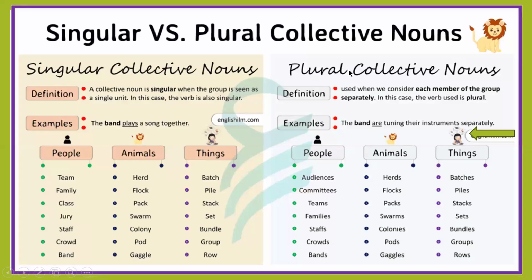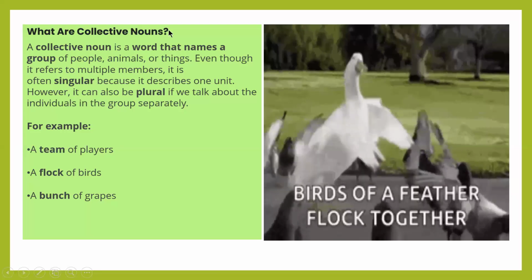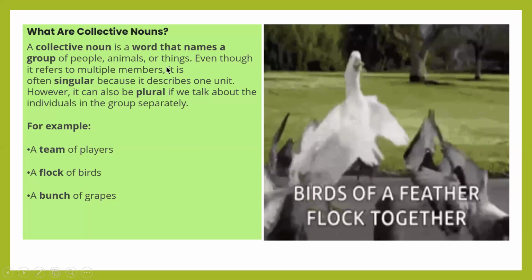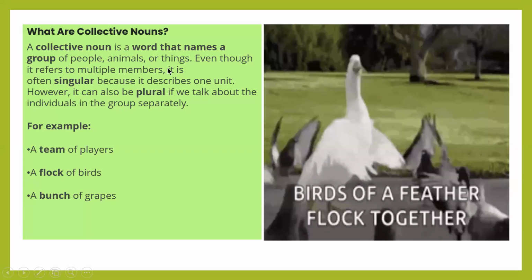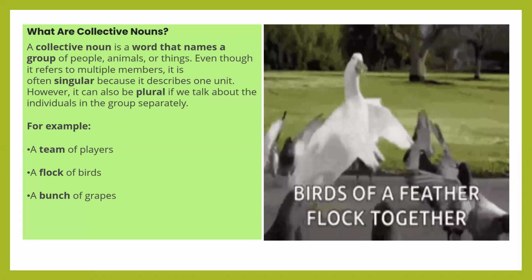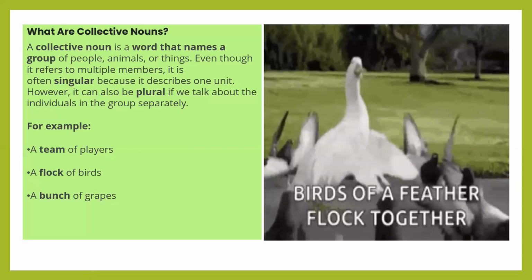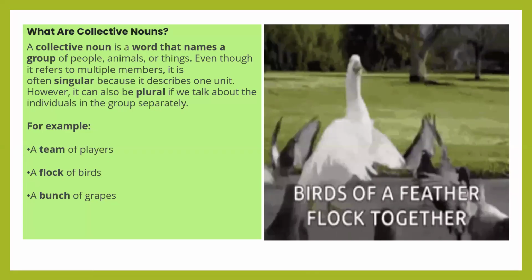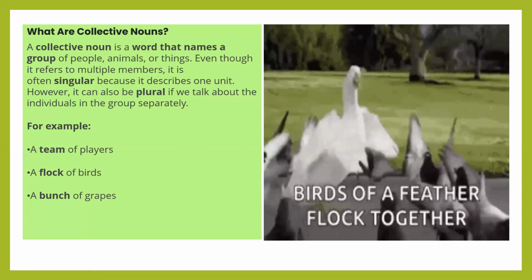So singular and plural collective nouns. A singular collective noun is singular when the group is seen as a single unit. So in this case, we always use a singular verb. And a plural collective noun takes a plural verb. So what are collective nouns? A collective noun is a word that names a group of people, animals, or things. Even though it refers to multiple members, it is often singular because it describes one unit. However, it can also be plural if we talk about the individuals in the group separately.